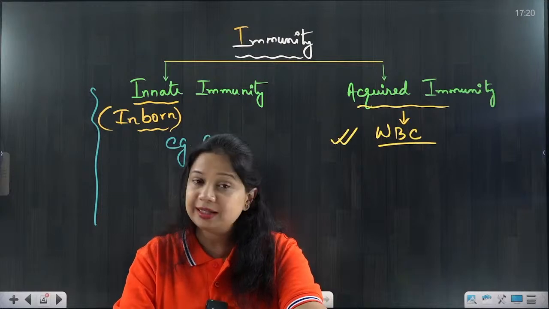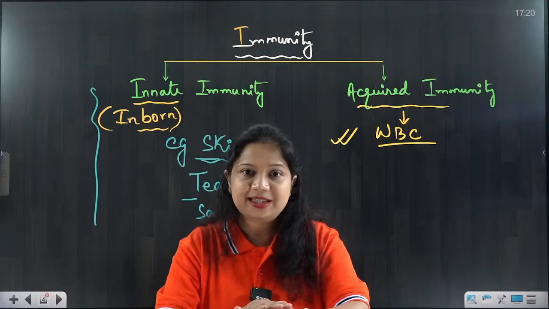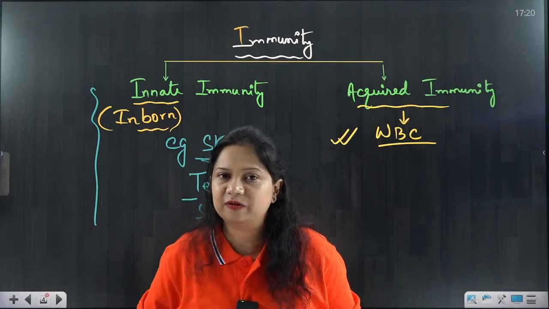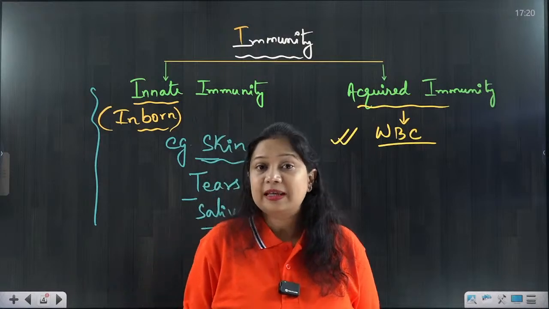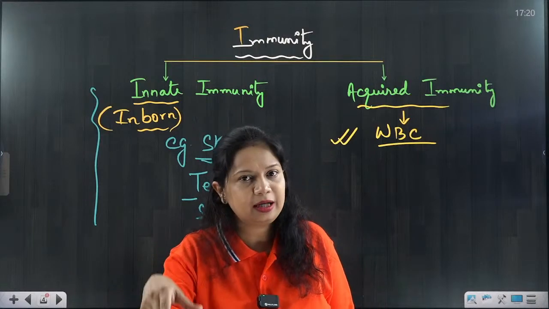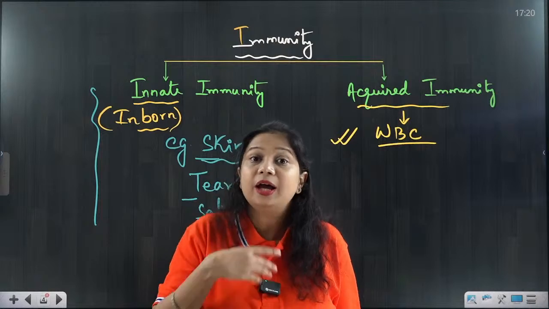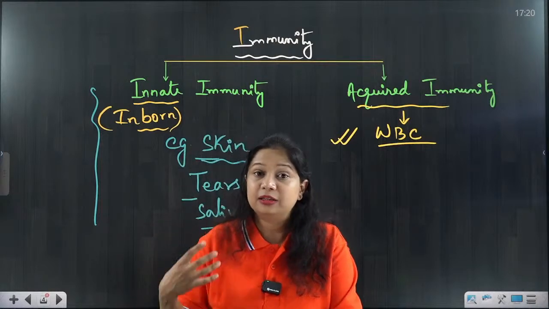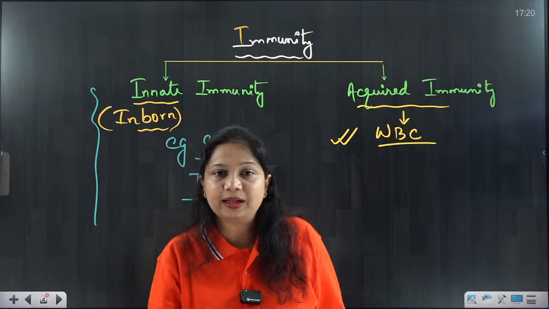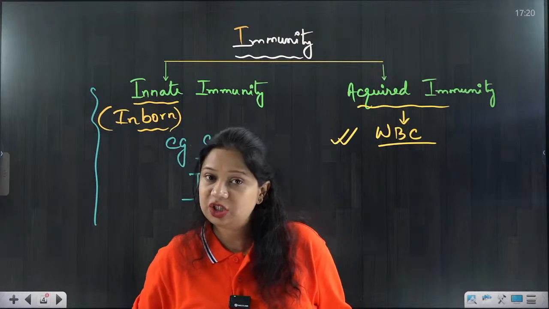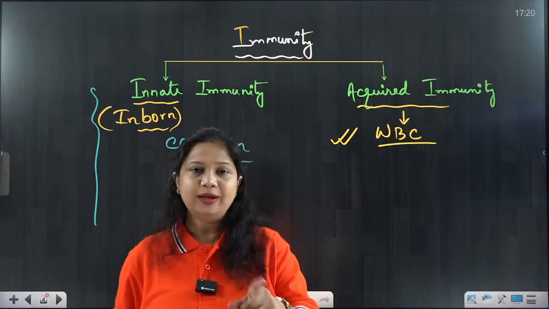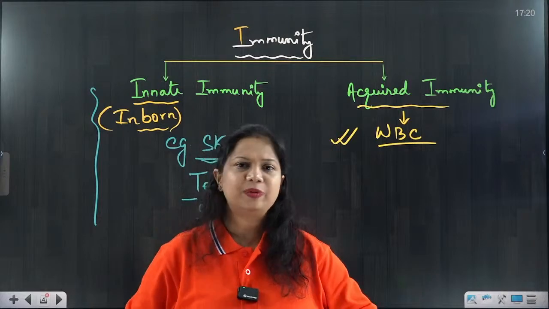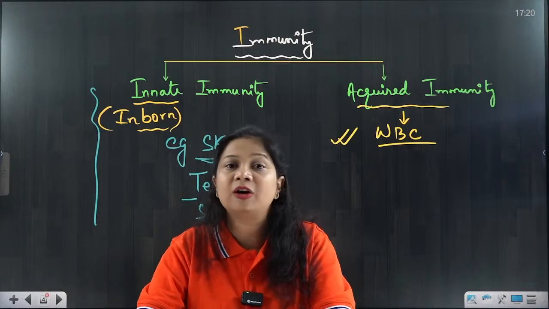So first thing is innate immunity, which is the basic or first line of defense. But if somehow germs pass through it and enter our body, the defense cells, the WBCs, will act and they will cause destruction of these germs. But when this is happening, WBC is not functioning single-handedly.